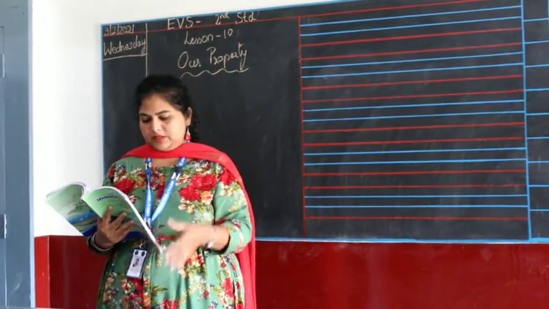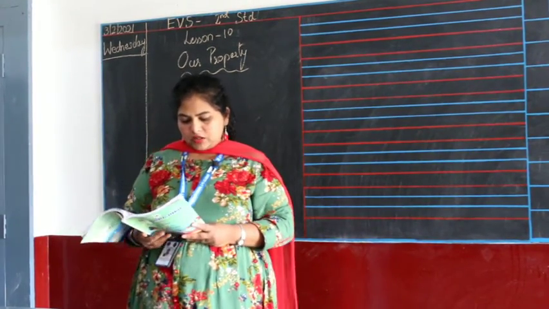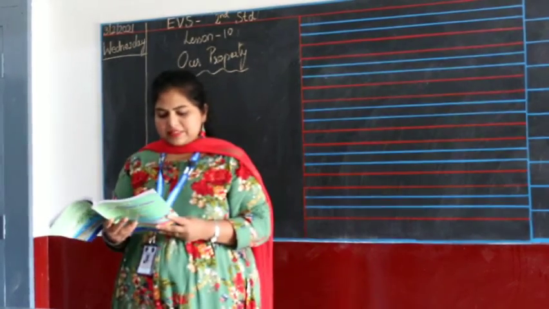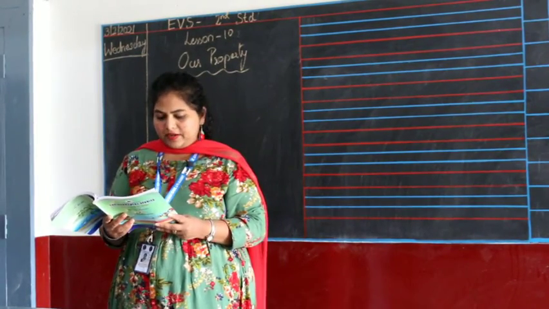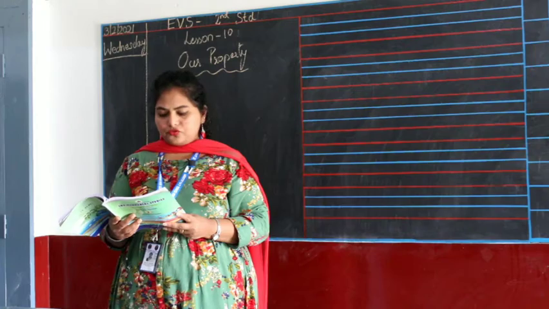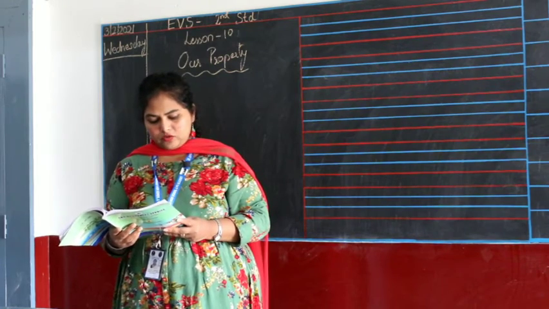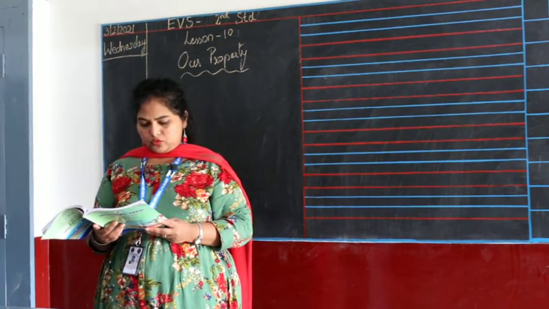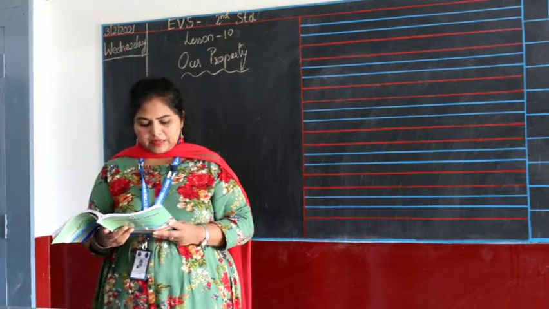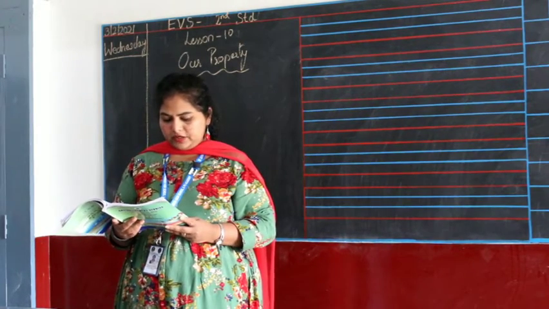Next, Sujata reaches the school. This is my school. It is big. There are 8 rooms. There is a playground to the right side of my school. My friends and I cleaned this. I like my school very much.